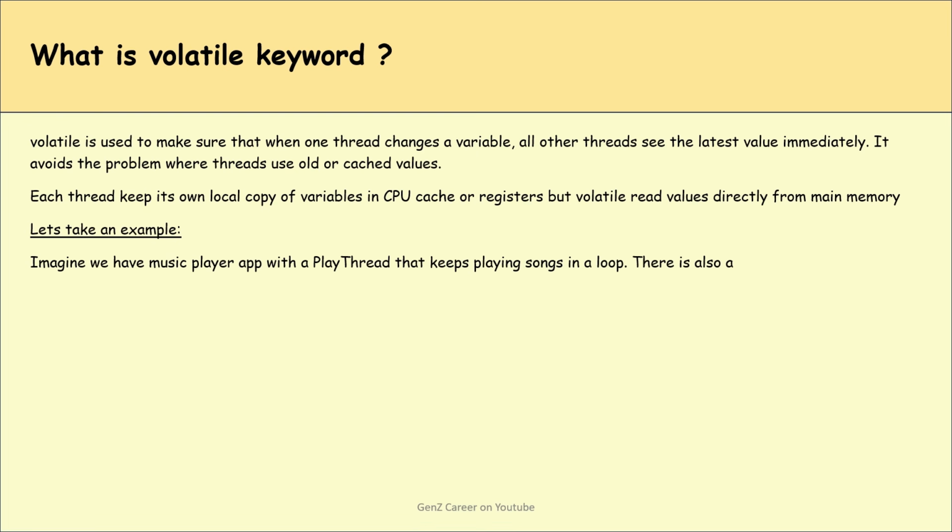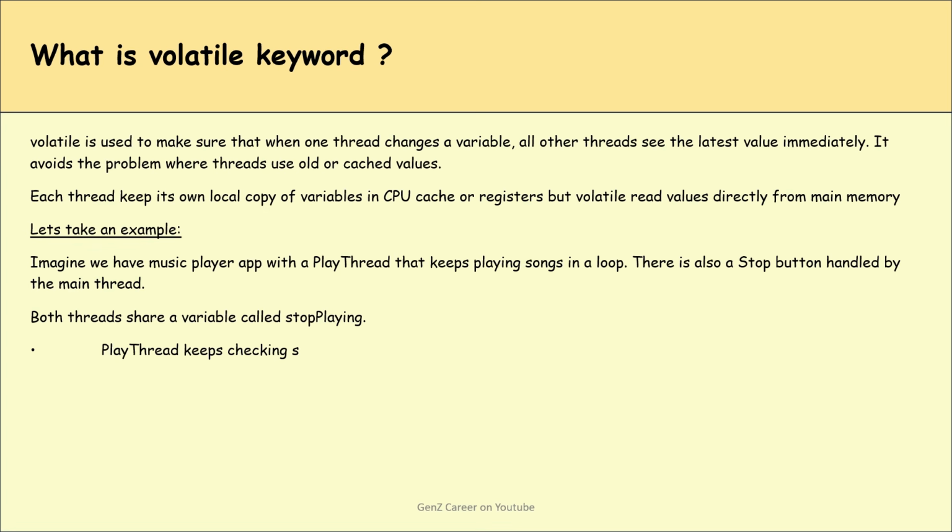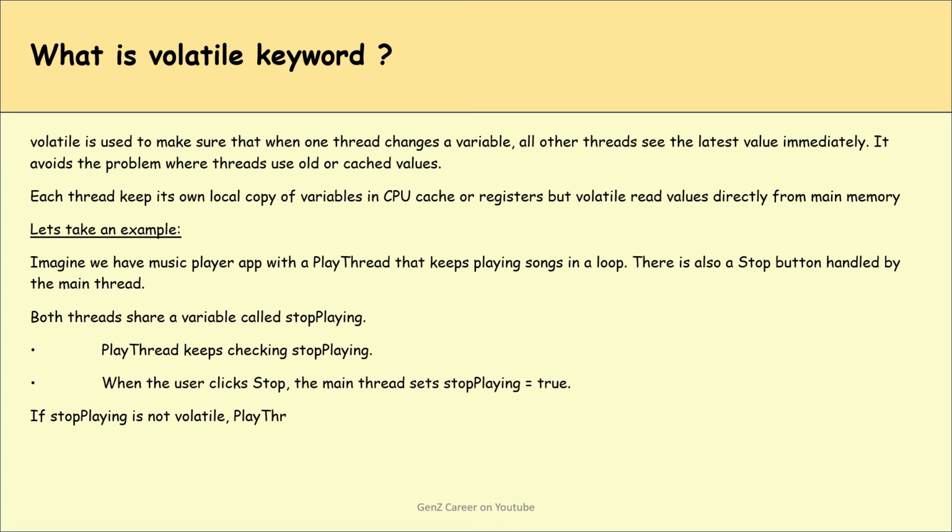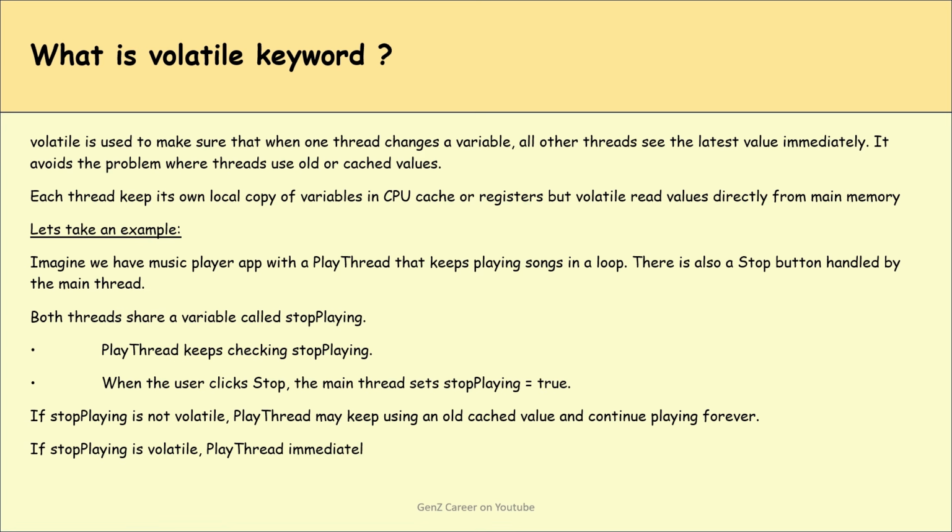Imagine we have a music player app with a play thread that keeps playing songs in a loop. There is also a stop button handled by the main thread. Both threads share a variable called stopPlaying. The play thread keeps checking stopPlaying. When the user clicks stop, the main thread sets stopPlaying to true. If stopPlaying is not volatile, the play thread may keep using an old cached value and continue playing forever. But if stopPlaying is volatile, the play thread immediately sees the updated value and stops playing.